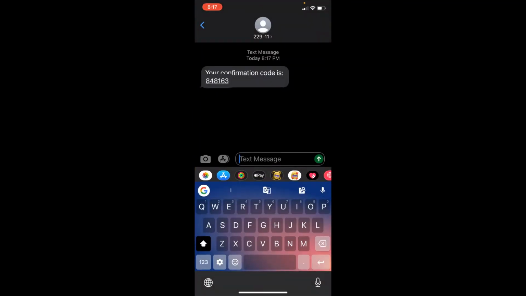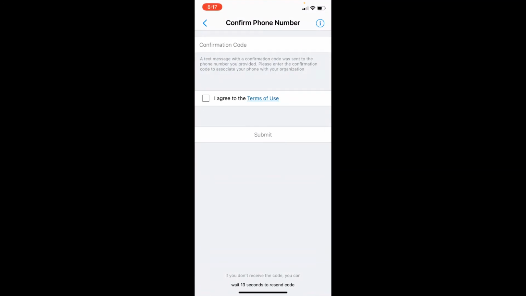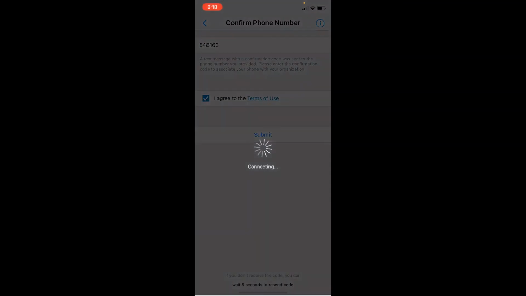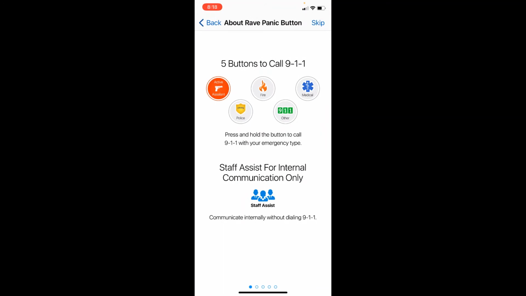Now I'm going to hold my finger down on this, and I'm going to copy my code, and then multitask back into the confirmation section, and then I'm going to paste my code in there. I'm going to accept the terms of agreement, and I'm going to hit submit. Now I'm going to proceed to the next page and hit done. All right, so now we have successfully completed that step. Now the next part is we're going to walk you through a short tutorial here on how to understand how the features of the Rave mobile safety app work.